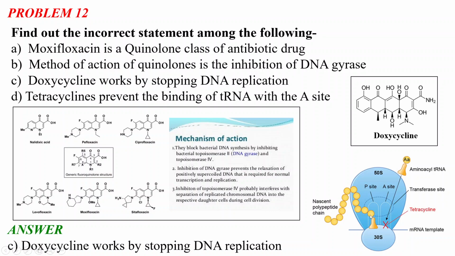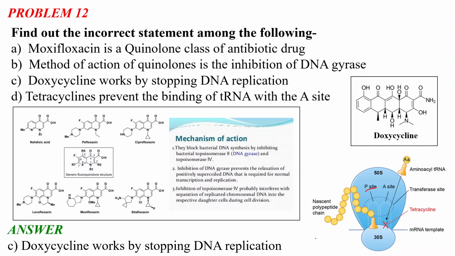As you can see from this P site, a nascent polypeptide chain is formed, but when there is a tetracycline molecule, it attaches to the A site, and when it is attached to the A site, protein synthesis is inhibited.